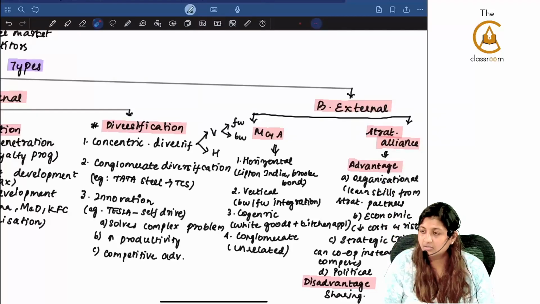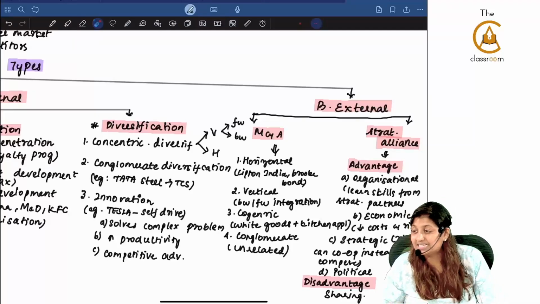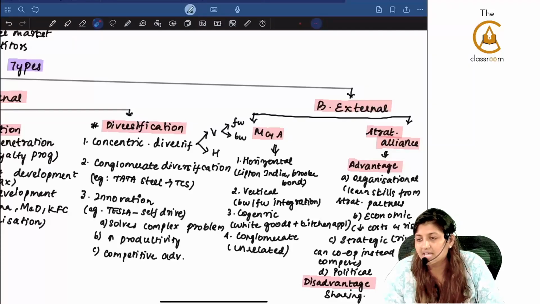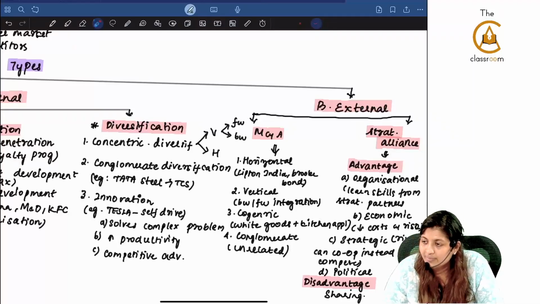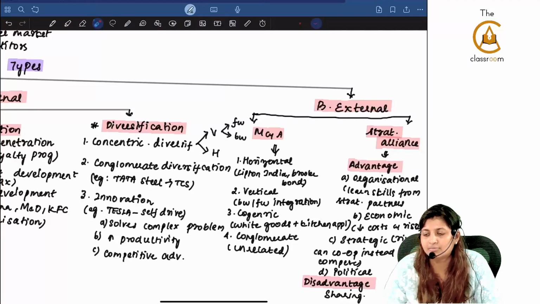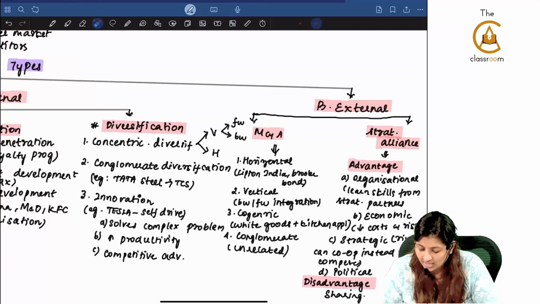Co-generic merger means similar products, related products or related process, they can have the merger. White goods, I already explained what is white goods. Fridge, washing machine, all of this is called white goods because initially it was only white in color. Now a person who is doing white goods, it is easier for him to get into kitchen appliances also, mixie, grinder, because already he has entered the kitchen. Next is conglomerate, again unrelated.